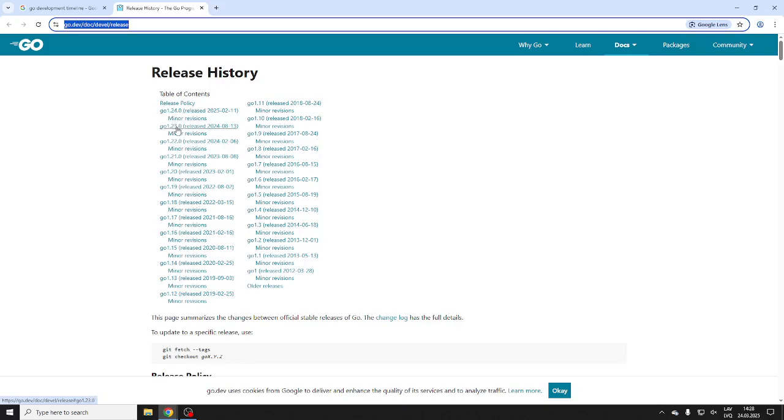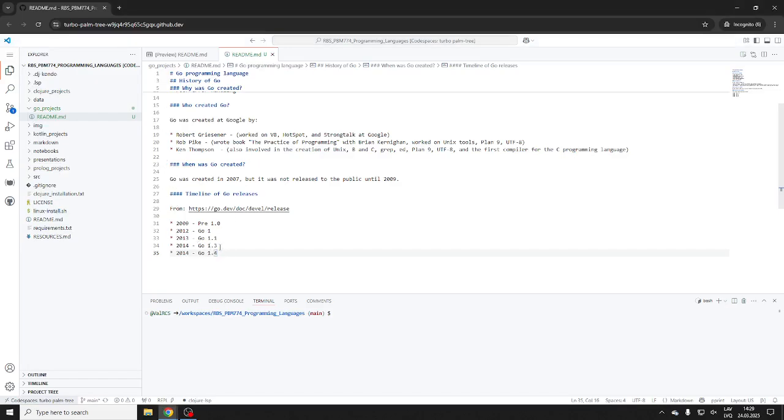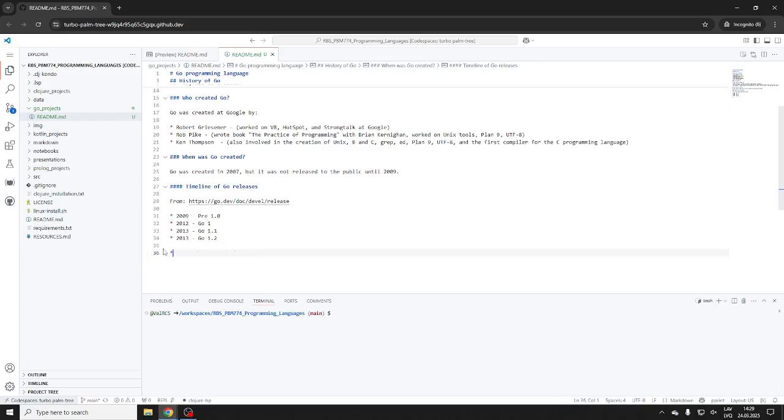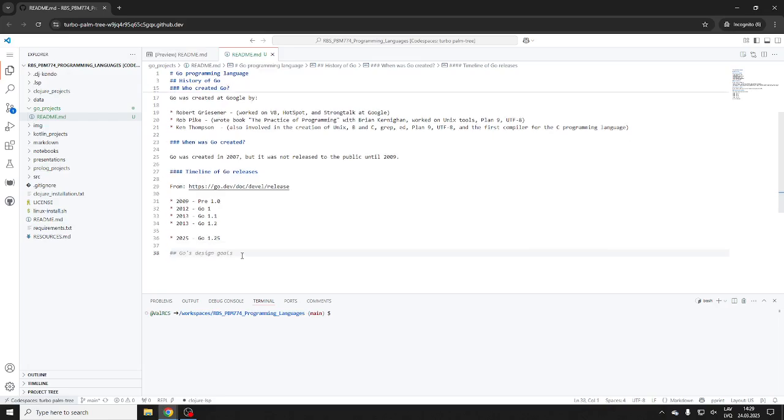So 1.4 is actually in 2025, right? Let's not get into this splitting. To 2013, right, and so on. In 2025, Go 1.25, right?